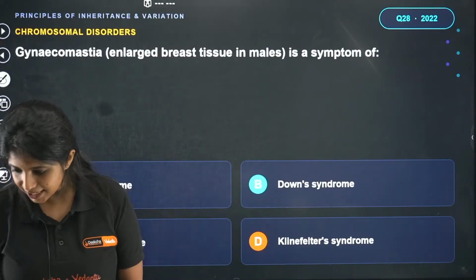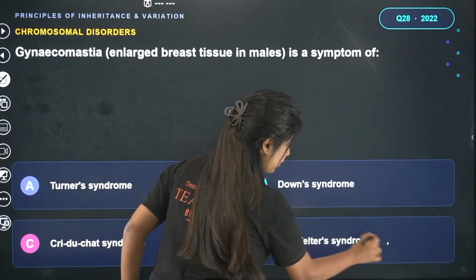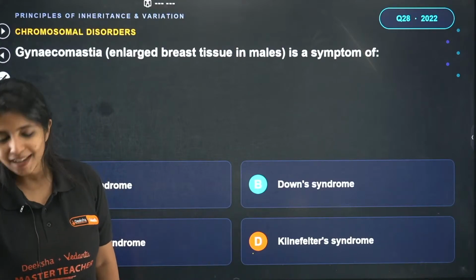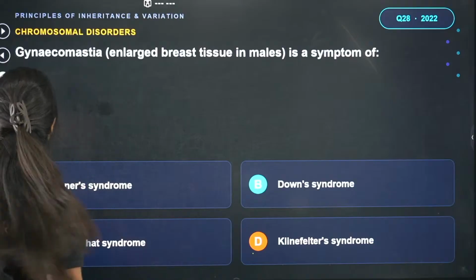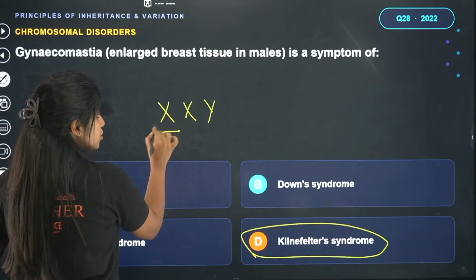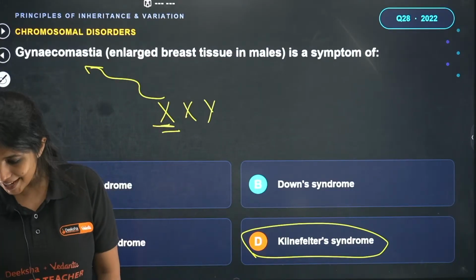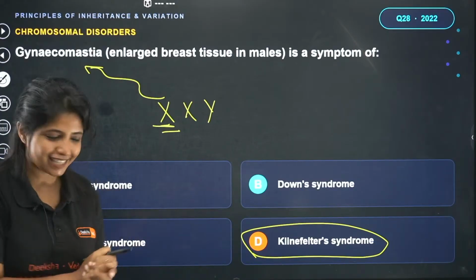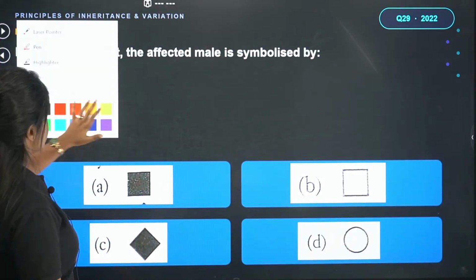Ullas says D is the answer, Gangotri says D is the answer, so the answer is actually D. It's Klinefelter syndrome, and in the starting part of this chapter I started off with explaining this. In Klinefelter syndrome they have an overall masculine body. They should have had basically X and Y chromosome. Now here you have an extra X chromosome, which is why you have gynecomastia, that is development of breast and things like that. Sachin also says D, Gangotri says additional X chromosome. Yes, exactly, which is why the answer is D. Perfect.